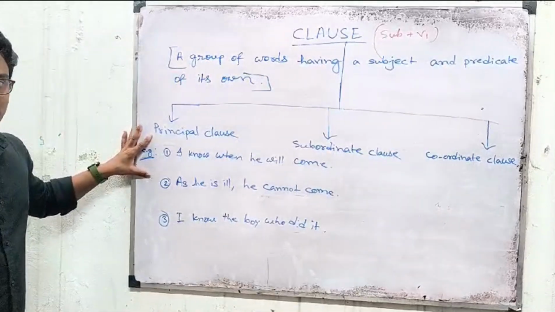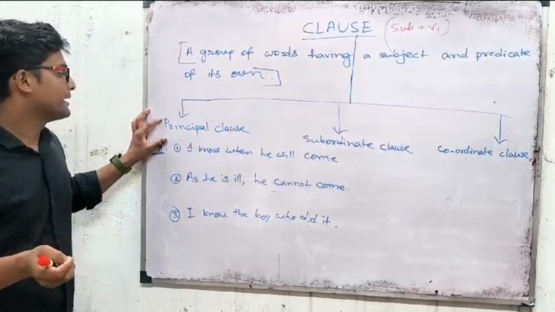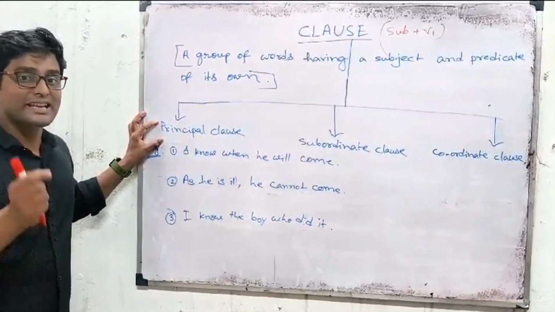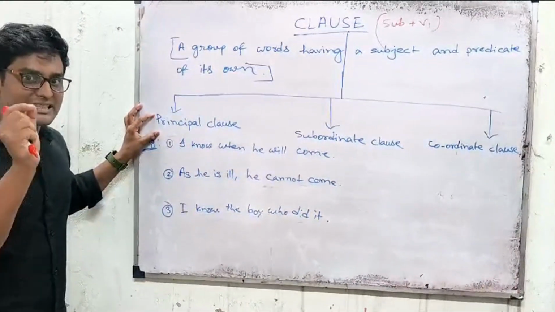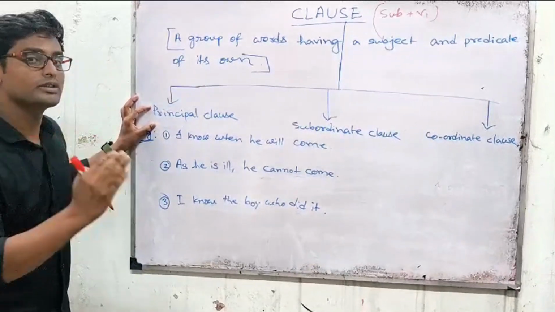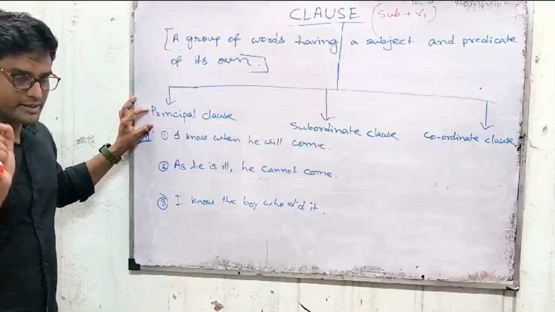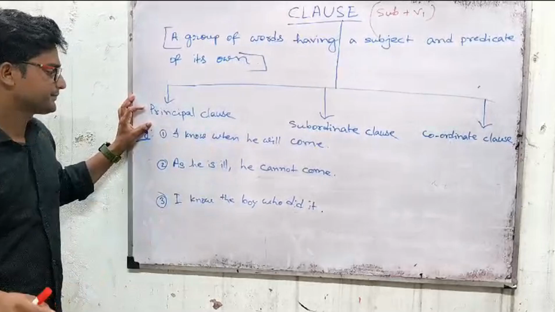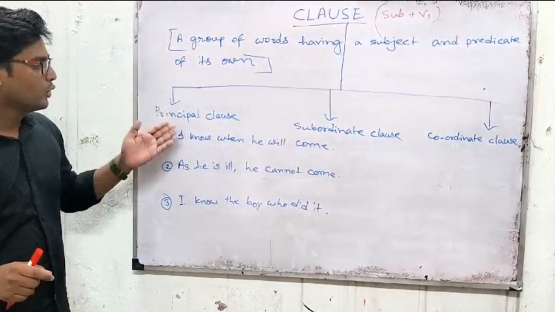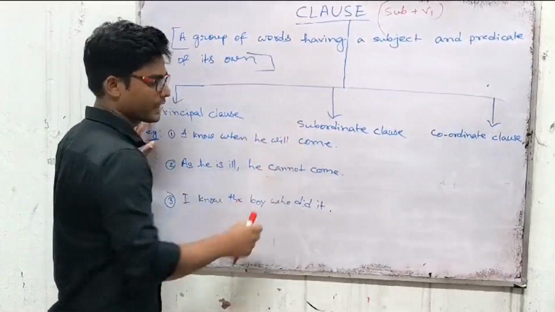First, we need to know the definition of principal clause. What is a principal clause? A principal clause basically can stand by itself with a complete meaning. It doesn't need to depend on the other part of the sentence. We will try to analyze through these sentences. First, look at the first sentence. I know when you will come.